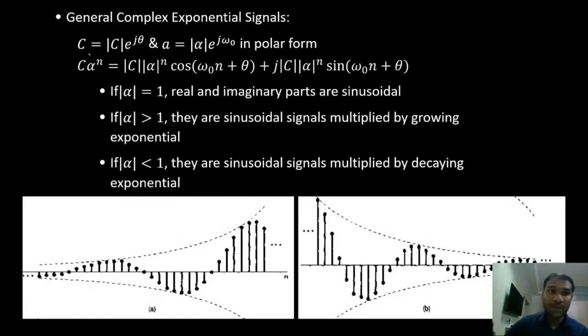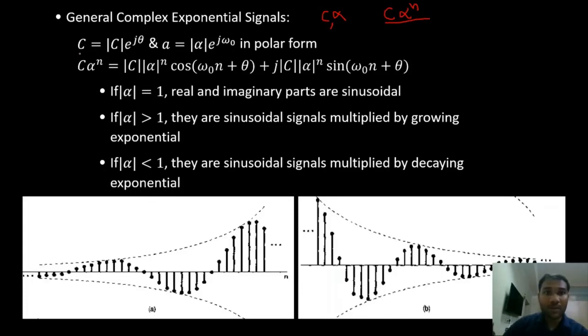Now let us assume C and alpha are complex, right? We have C into alpha power n, that is the general form of exponential signals. Now let us assume C into alpha power n, and we will assume these to be complex.